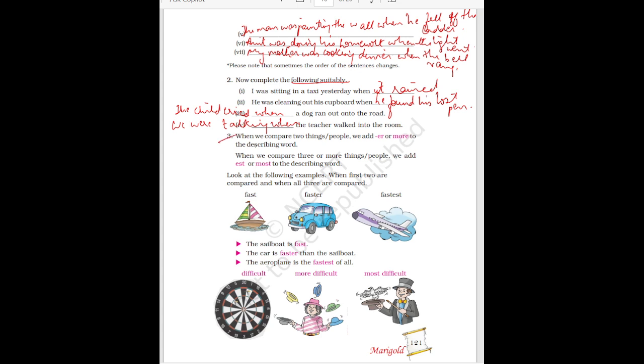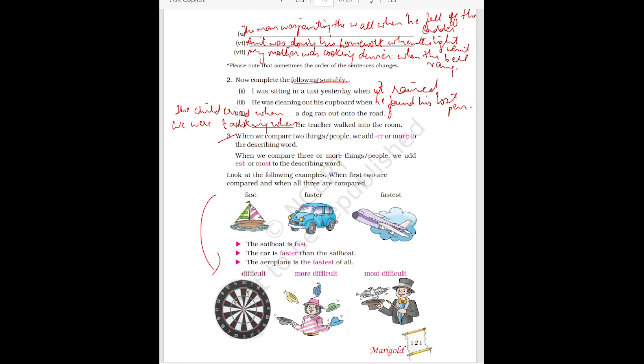Okay, now the next one. When we compare two things or people, we add er or more to the describing word. When we compare three or more things or people, we add est or most to the describing word. Look at the following examples. Here, two examples are given. When the first two are compared and when all three are compared. Here, three items are there. First is ship, and second is car, and the third is airplane.